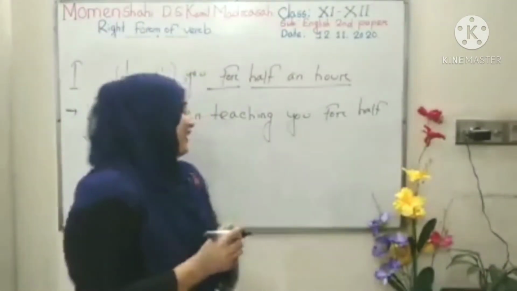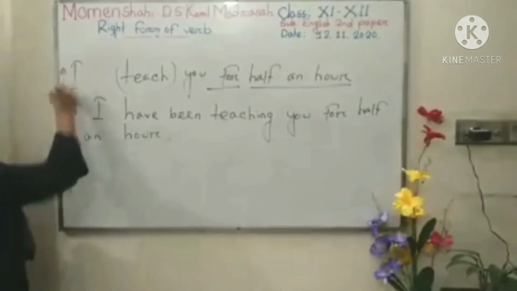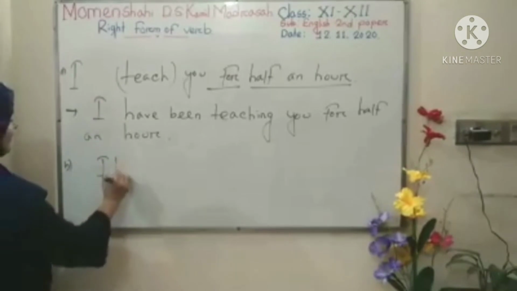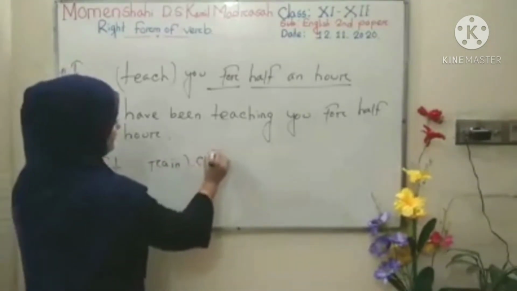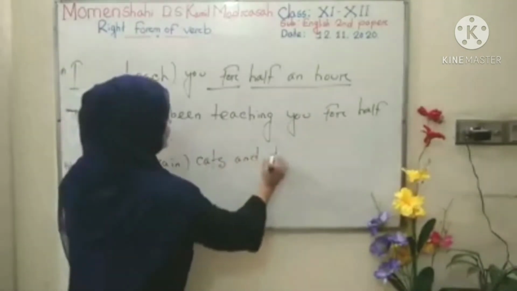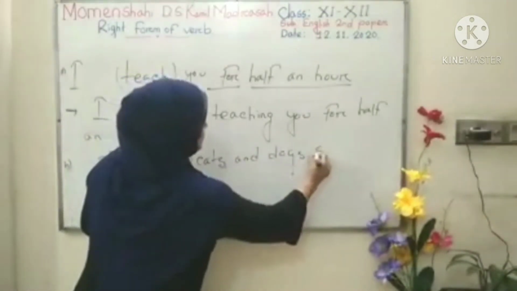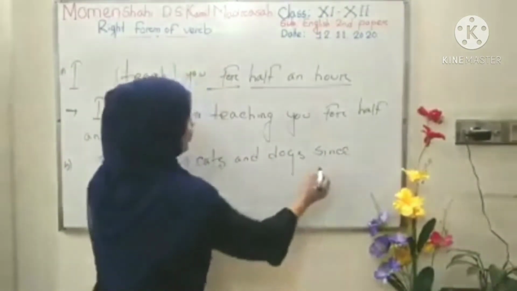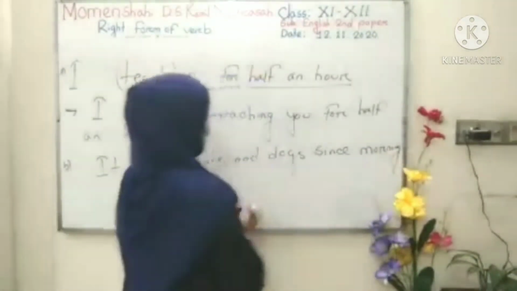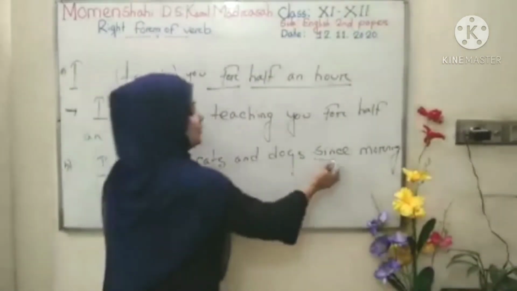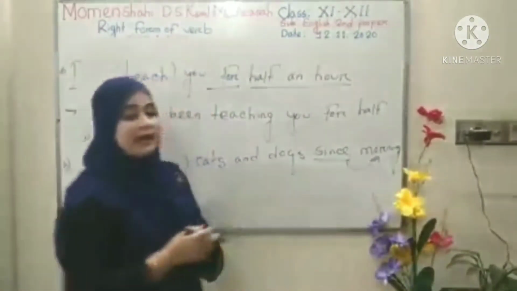Okay? Okay, I am giving another example. That is, it rained cats and dogs since morning. Okay? Look, here also since and then a time.